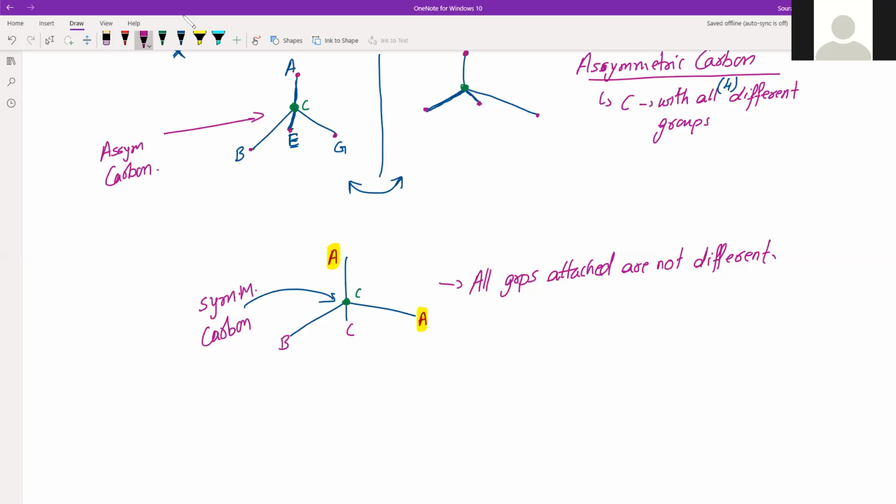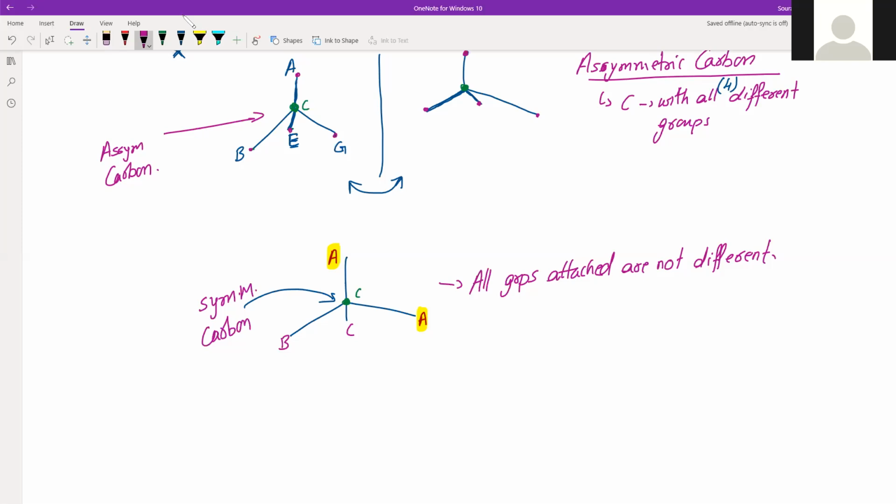Right? So symmetry and asymmetry are also observed in many day-to-day objects. Our hands are symmetric, right? You take a sphere, it is symmetric. Cube, it is symmetric. Glass tumbler, it is symmetric. All are identical with their mirror images, and hence they are superimposable.